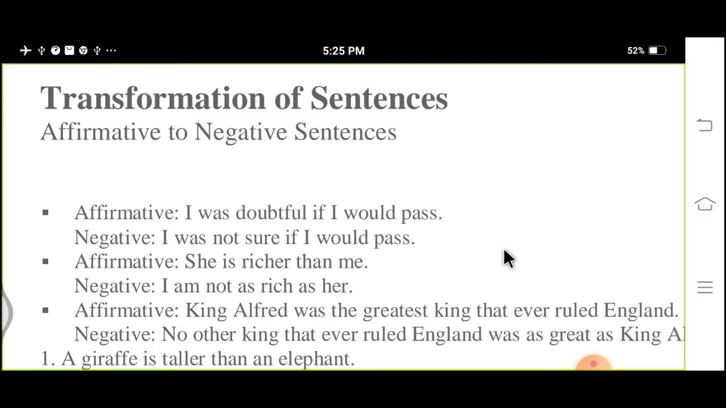So, as you know, assertive sentences consist of two kinds. First, affirmative, and second, negative sentence. Here you have to change affirmative sentence into negative. Let us understand the rules through sentences.